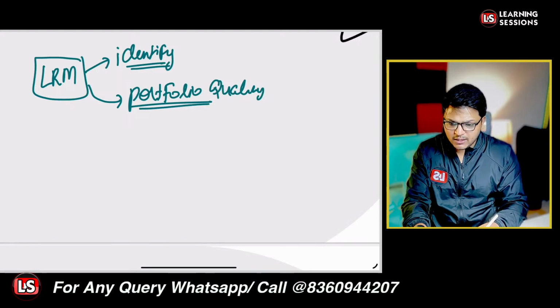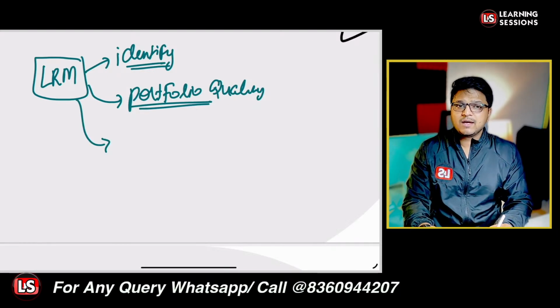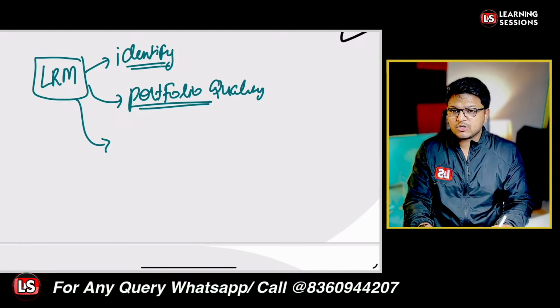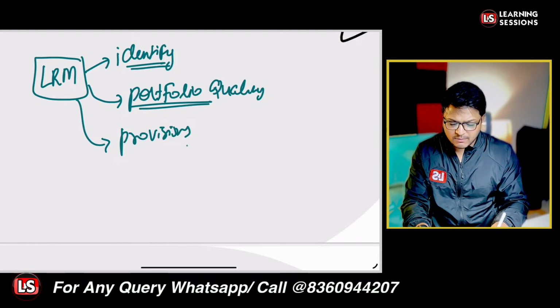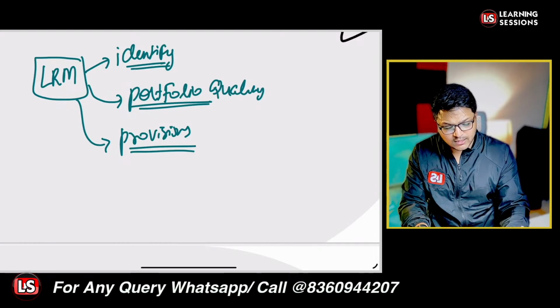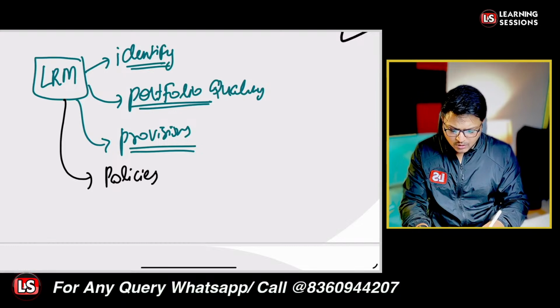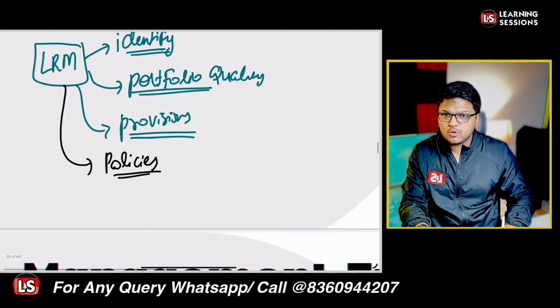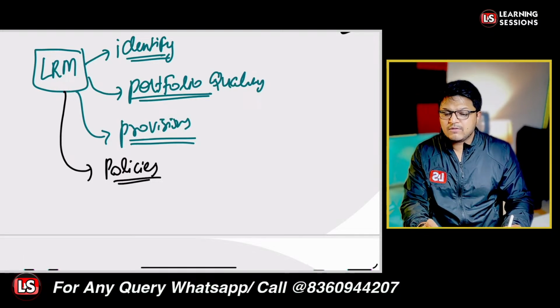And the third one is that it provides us information for determining the adequacy of the loan provision. Let's say the loan is a deteriorating loan, so whether the provision is being maintained to cover the losses. So it lets us know about the provisions to be maintained, and we can check their adequacy. It also helps us check whether we are following the policies or guidelines related to sanctioning of loans, related to monitoring of loans, and whether relevant laws are being covered or not.